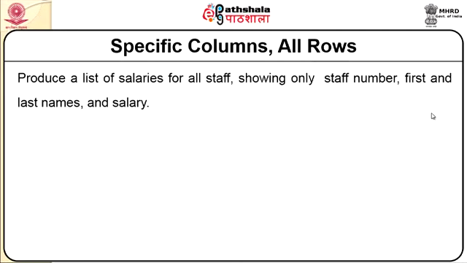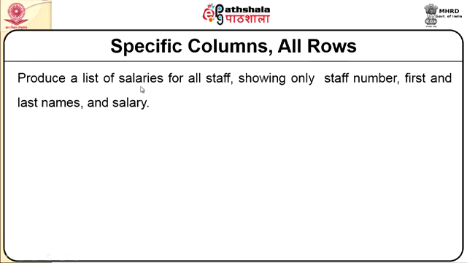To understand specific columns and all rows, we may have to go for an alternate case. Here we will not be able to directly give a star, because the star would list out all the columns and all the rows, whereas there should be an alternate mechanism by which we can retrieve specific columns but all rows of those columns.